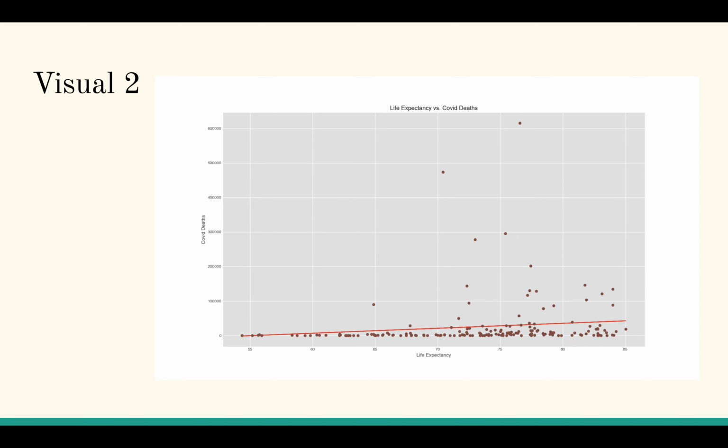So here's Visual 2. So Visual 2 compares life expectancy and COVID deaths. And this one, there's definitely a positive correlation you can clearly see with the line of best fit. And this actually kind of makes sense if you think about it. The older a population, the more susceptible they are going to be to COVID.